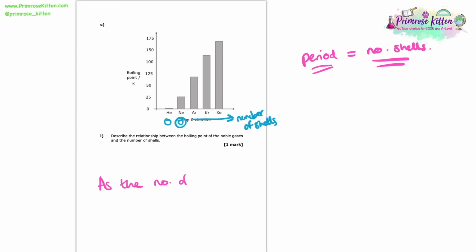Well, here now we can see that as the number of shells increase, so does the boiling point. So we can say that as the number of shells increases, the boiling point will also increase. And that there is all we need to say here to get our 1 mark for this question.